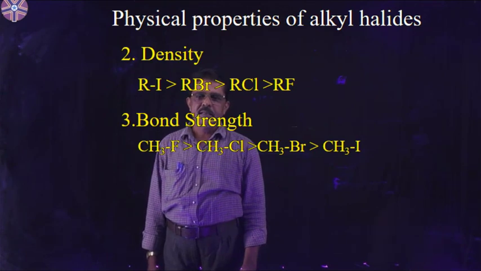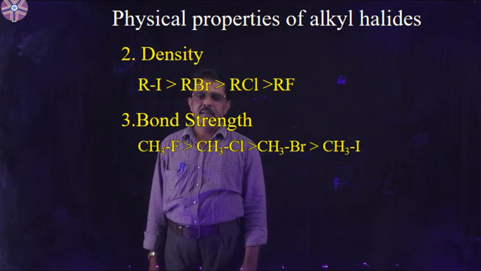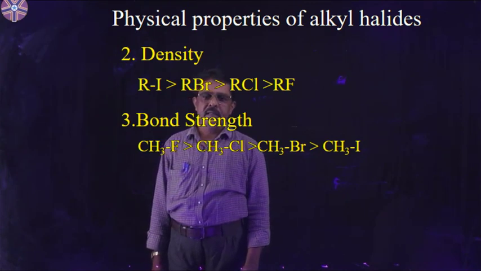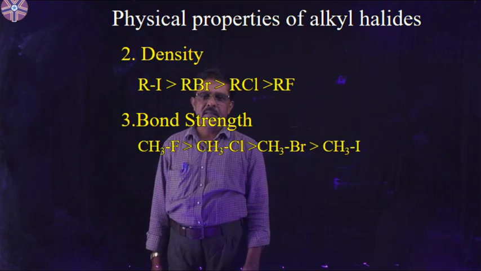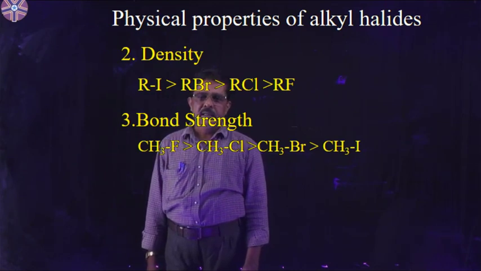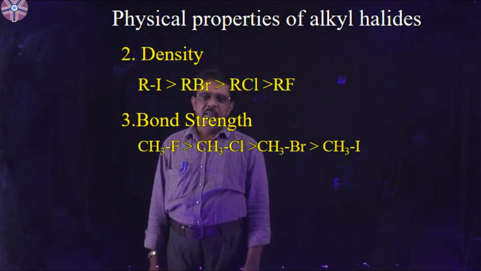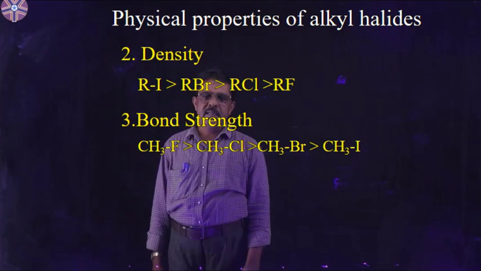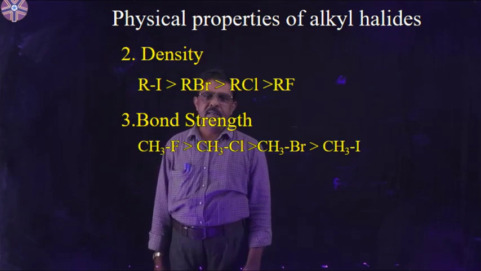The second physical property is density. Density increases with increase in the size of the halogen: RI is greater than RBr is greater than RCl is greater than RF. Next, bond strength decreases with increase in the size of the atom: CH3F is greater than CH3Cl is greater than CH3Br is greater than CH3I.